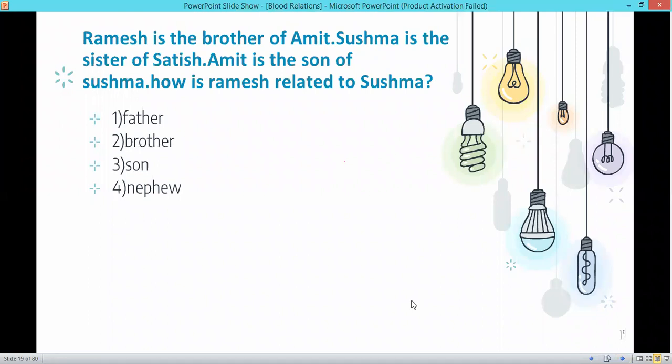Now, Ramesh is the brother of Amit. Sushma is the sister of Satish. Amit is the son of Sushma. How is Ramesh related to Sushma? According to the question, Ramesh is the brother of Amit, Sushma is the sister of Satish, Amit is the son of Sushma. How is Ramesh related to Sushma?